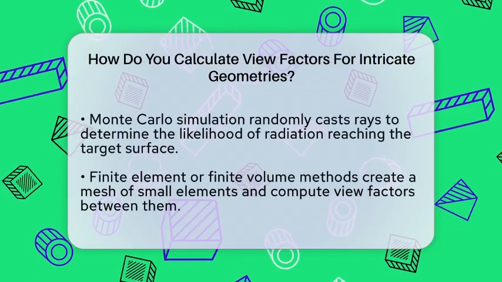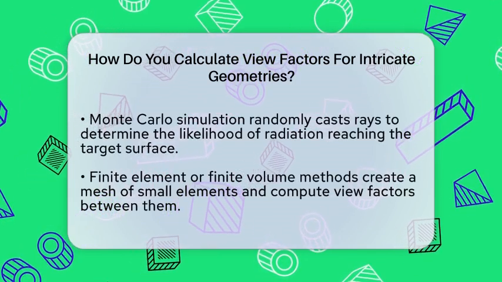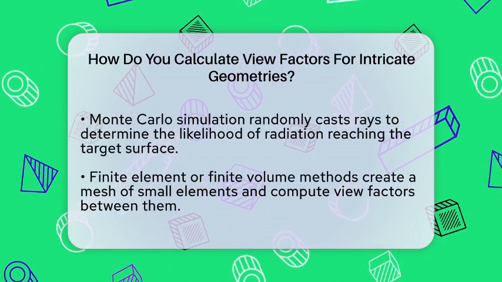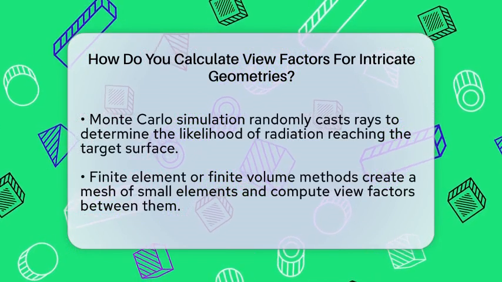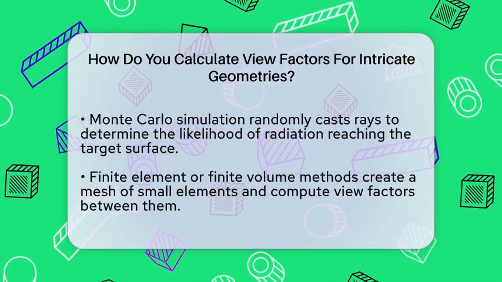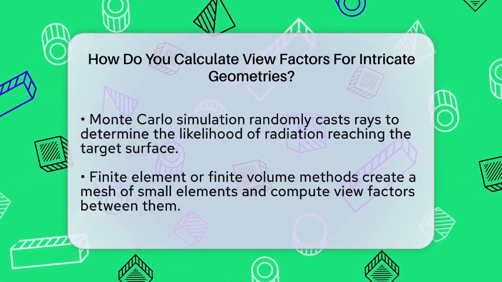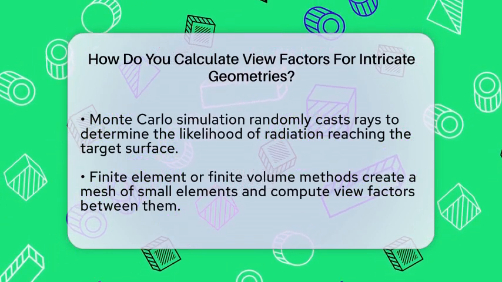Finite element or finite volume methods are also popular. They involve creating a mesh of small elements over the entire geometry. Then, we calculate the view factors between all pairs of these elements. This results in a matrix that helps us understand the energy exchange in the system. It's especially useful when dealing with complex, irregular shapes.